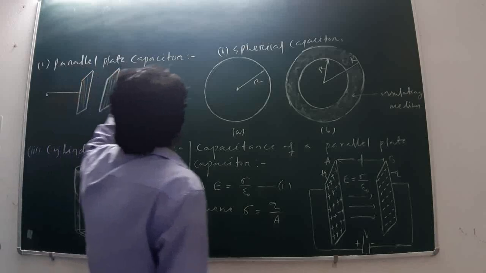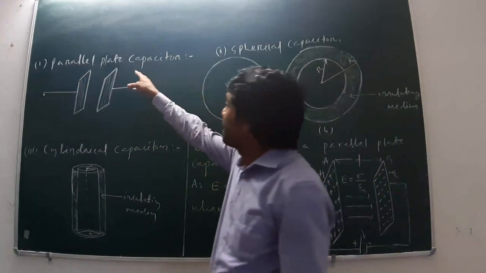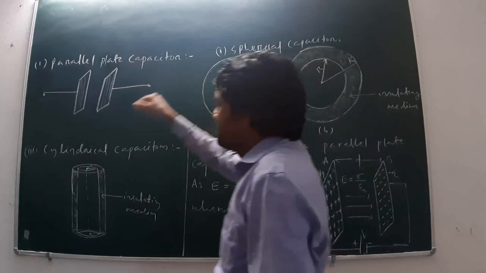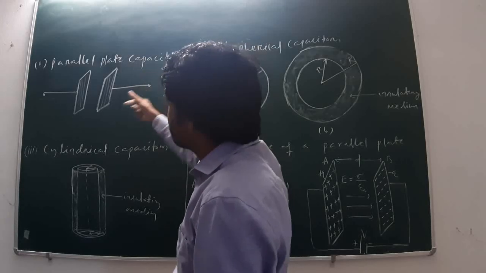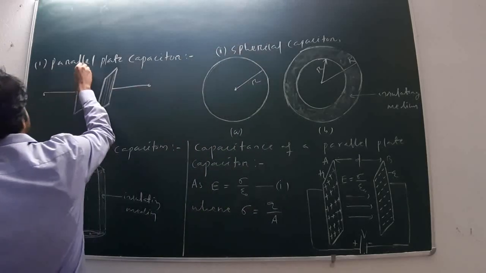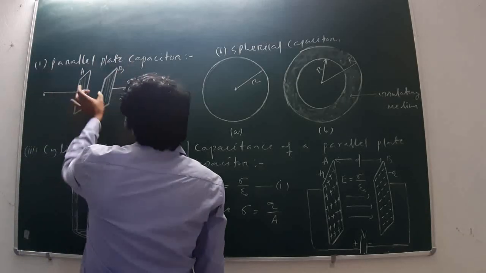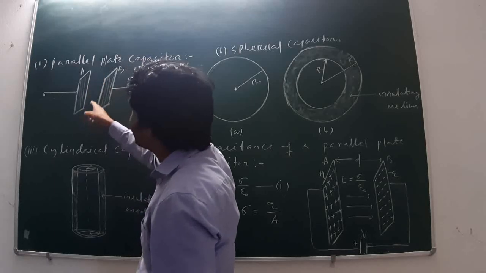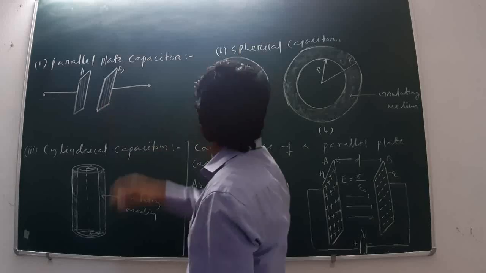The capacitors are of three types: parallel plate capacitor, spherical capacitor, and cylindrical capacitor. A parallel plate capacitor means two plates, plate A and plate B, separated by a certain distance, and that separation between them is filled by some insulating medium. This is known as the parallel plate capacitor.